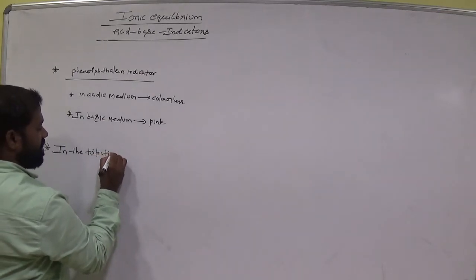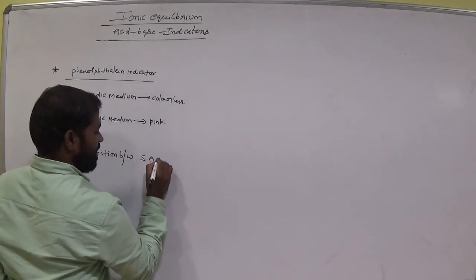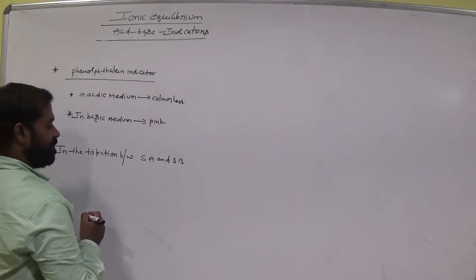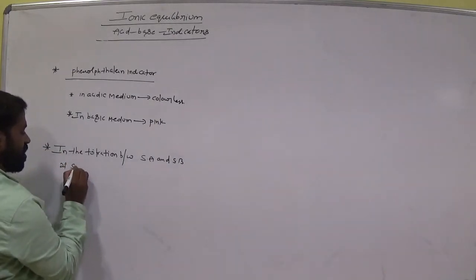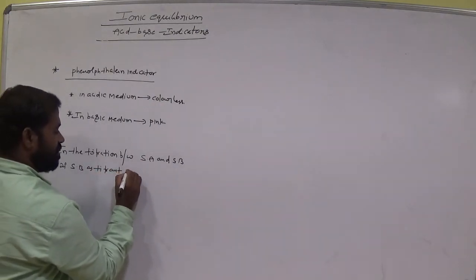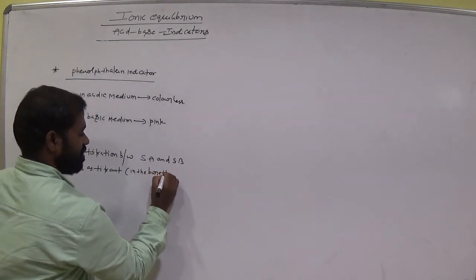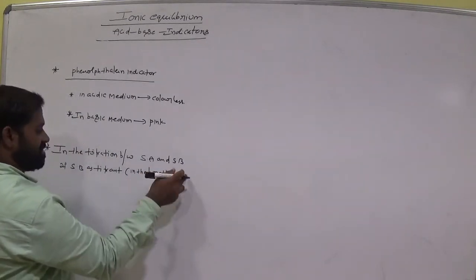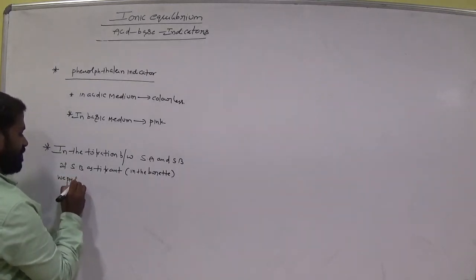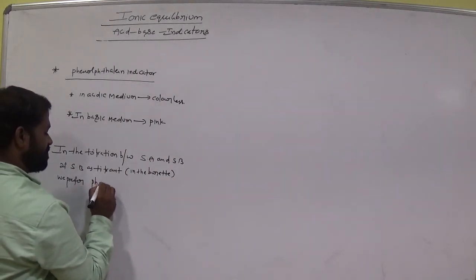In the titration between strong acid and strong base, if the strong base is the titrant, that means the strong base is in the burette, we prefer phenolphthalein indicator.